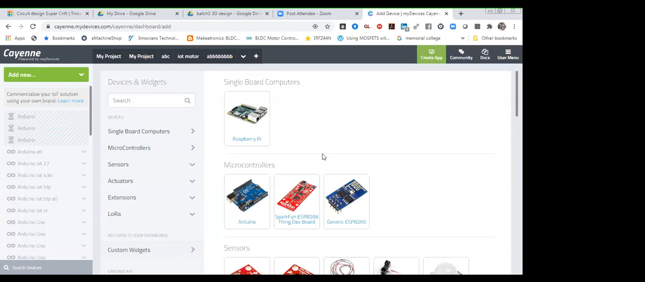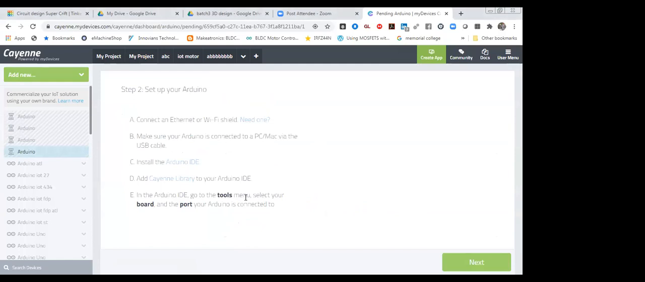Which device do we have to select first? We have to select the Arduino microcontroller that we are going to use. So I'm going to select our Arduino microcontroller right now. After selecting this microcontroller, you have to go to the second step. This one is the second step.